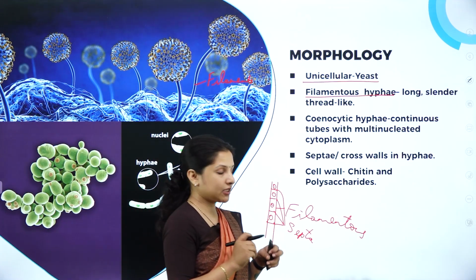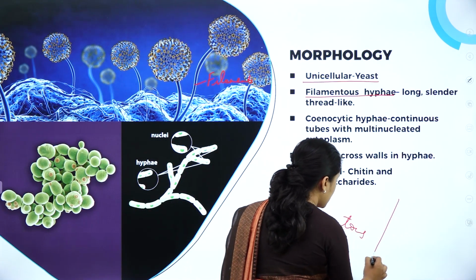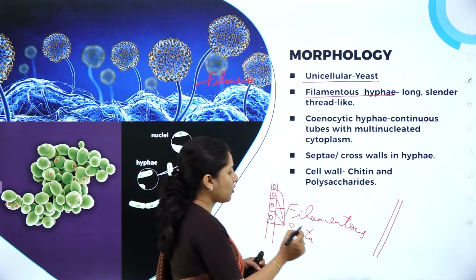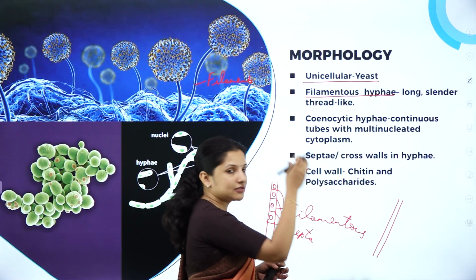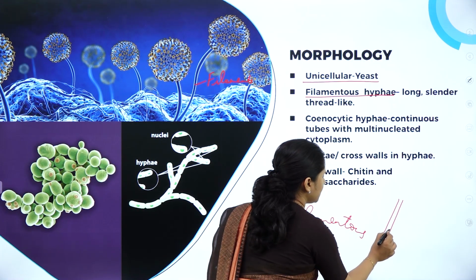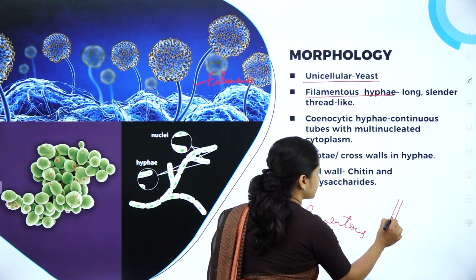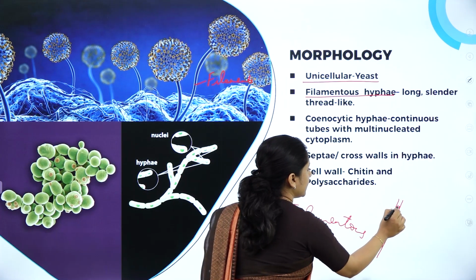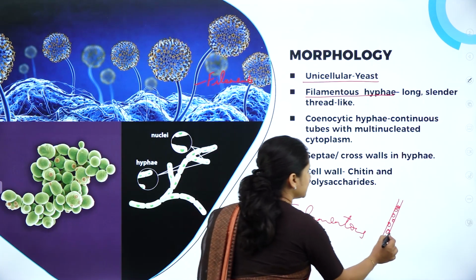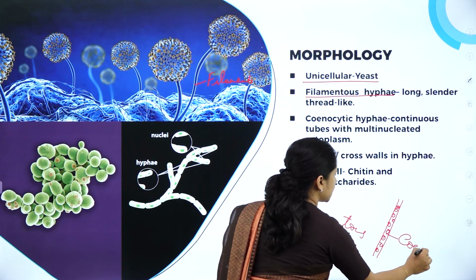Now what is cenocytic hyphae? So some of the hyphae in fungi do not have septa or cross walls. So what happens here is inside the hyphae, the cytoplasm is there, and in the cytoplasm, the nuclei are continuously present like this, right? So inside the hyphae, there are multiple nuclei. So this is nothing but cenocytic hyphae.